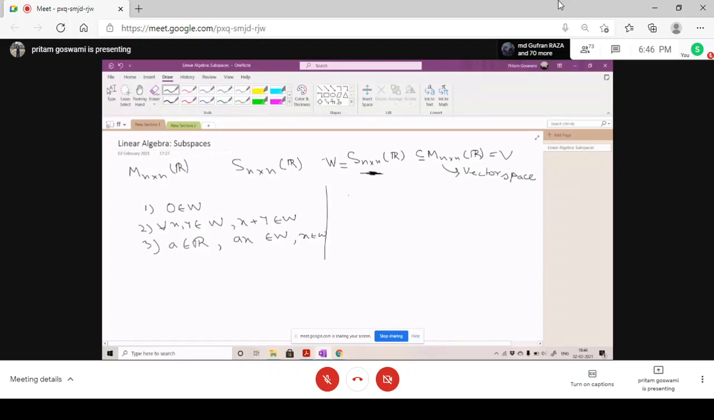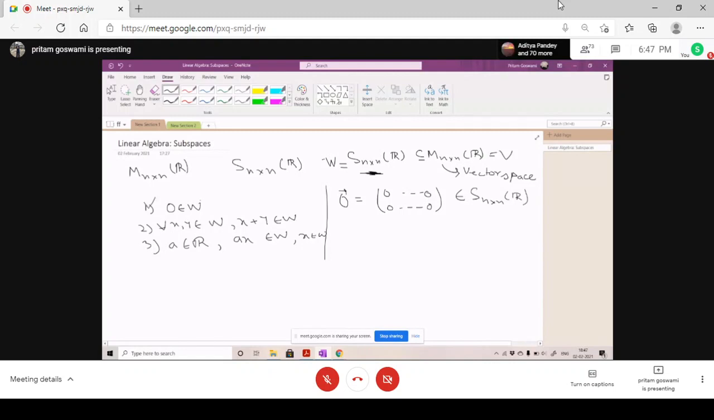Yes, sir. Okay. So check the 0 vector for matrices. If you consider all n cross n matrices over real numbers, what is the 0 vector here? All entries 0 in the matrix. That is basically the 0 matrix, null matrix, right? Is it symmetric, this matrix? Yes, sir. So it belongs to this also. So the first condition holds, right?